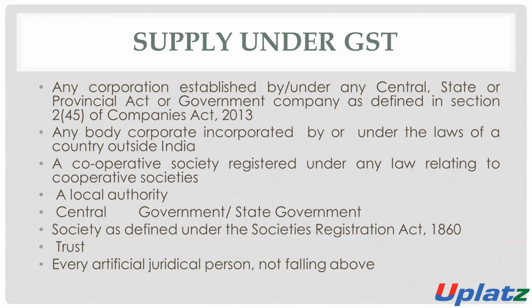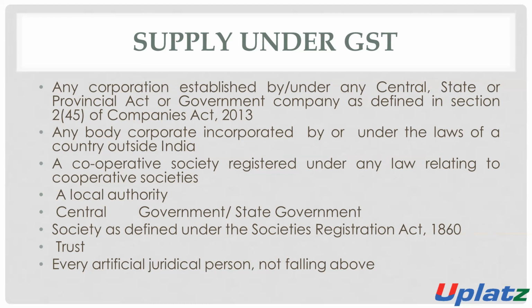The person also includes any corporation established by or under any central, state, or provincial act. It also includes a government company as defined in section 2 subsection 45 of the Companies Act 2013.